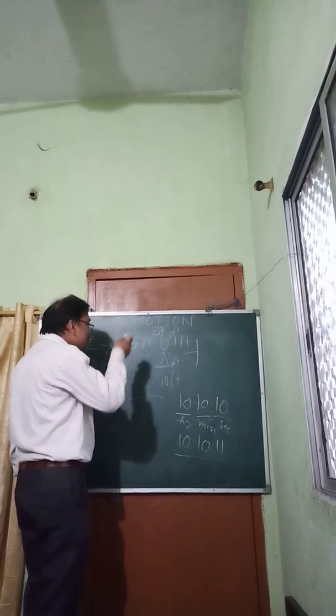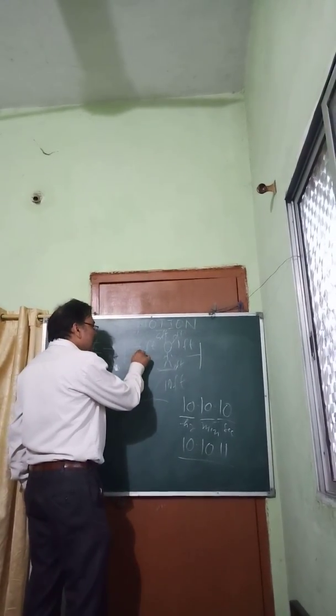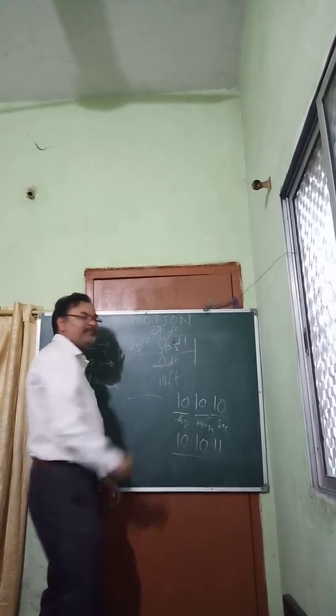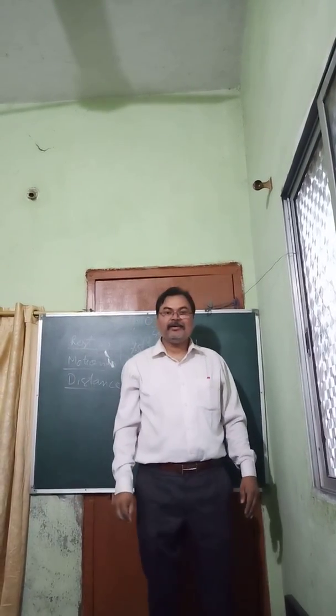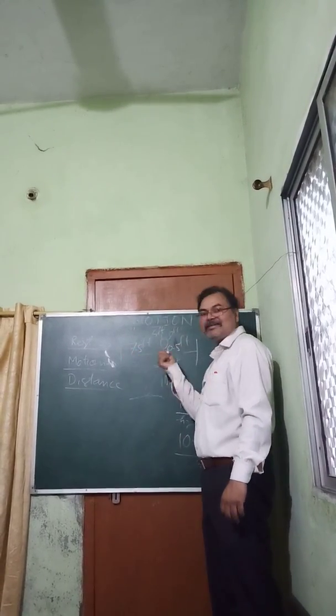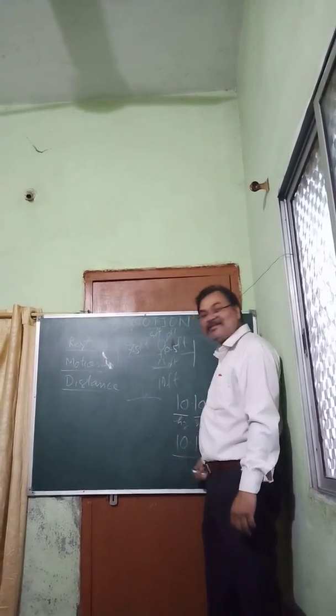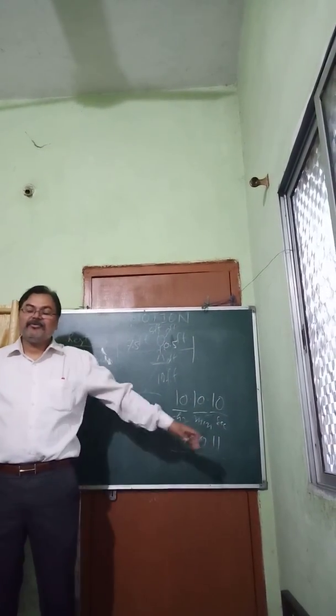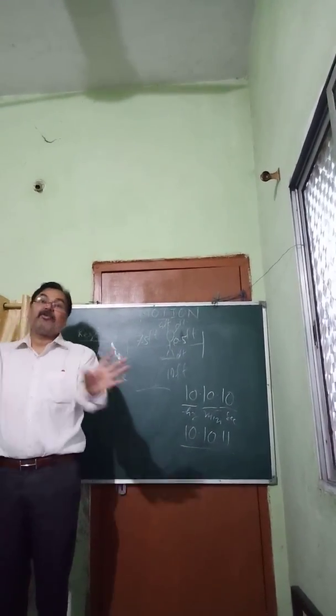How is it changed? This has become 7.5 feet and this has become 0.5 feet. That means I moved a little bit towards my left. That's why this distance decreased and that distance increased. So my position has changed at the interval of 1 second only, and when my position changed, then I'm not at rest.